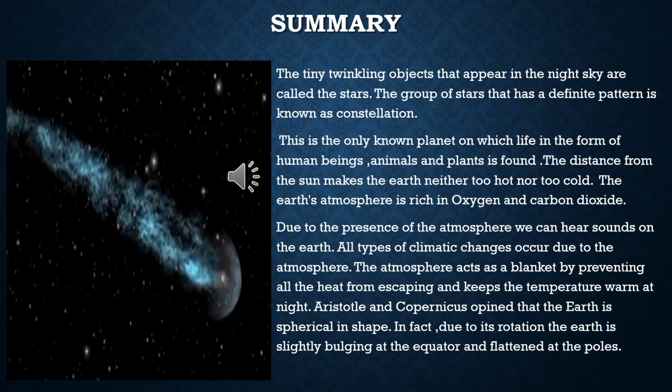Aristotle and Copernicus opined that the Earth is spherical in shape. These both were very old thinkers, and they used to think that Earth is spherical in shape. But according to modern science, with time, the scientists found out that due to its rotation, the Earth is slightly bulging at the equator and flattened at the poles. So it is not completely spherical.